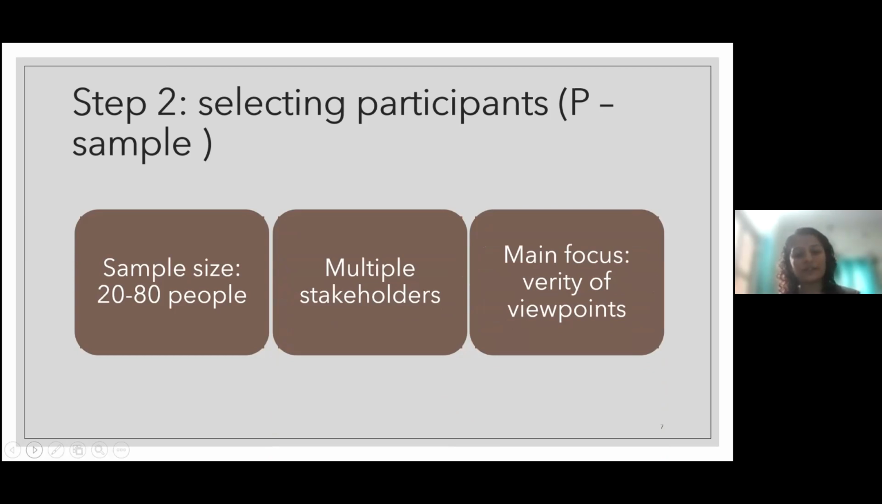Even if you have, let's say, 30 people in your study, that is also totally fine, but it should have multiple stakeholders and variety, so that it will give you multiple and varied viewpoints. So let's look at the next step.